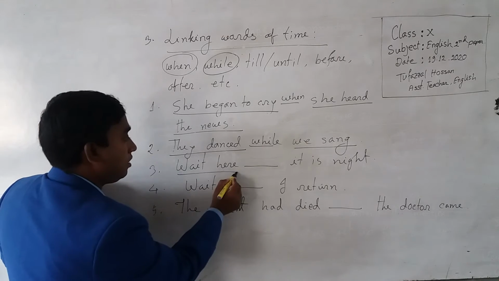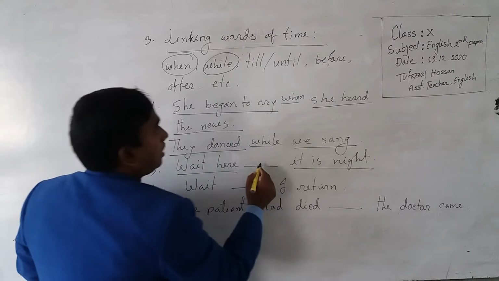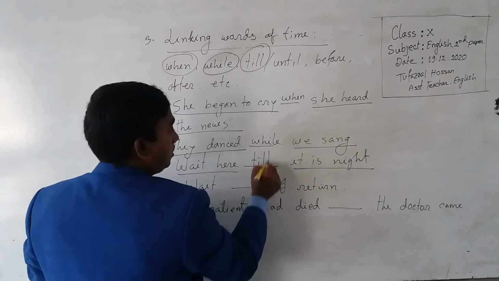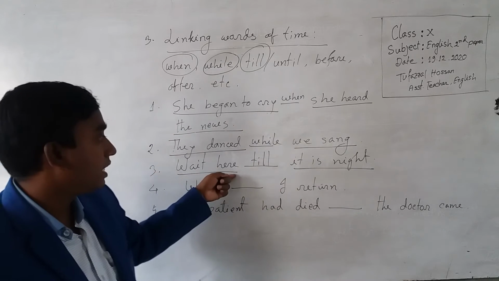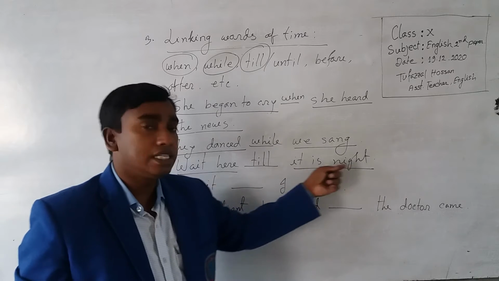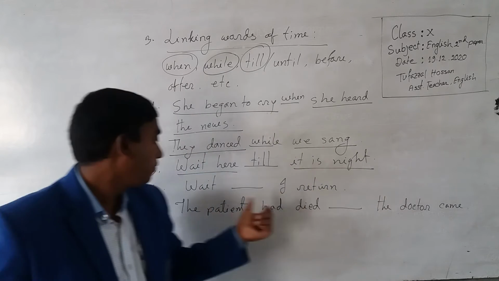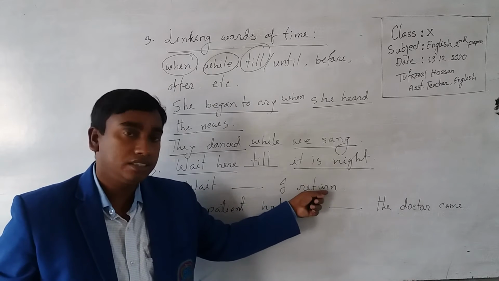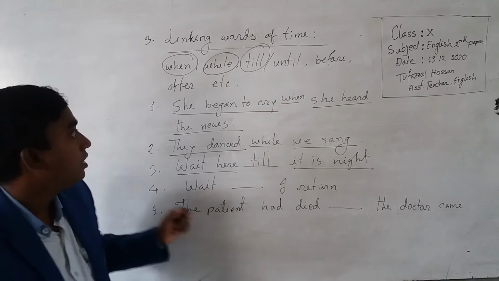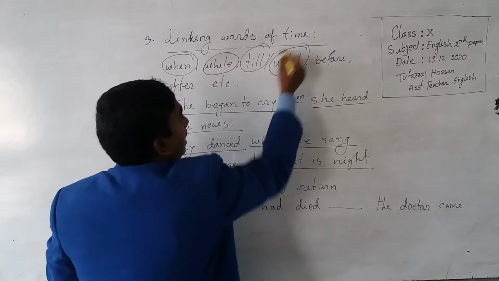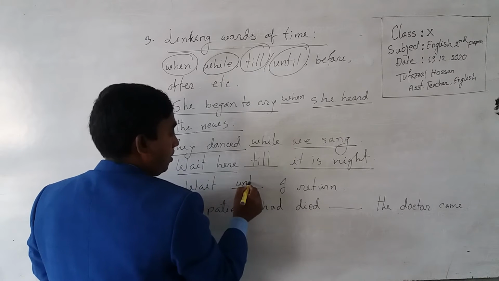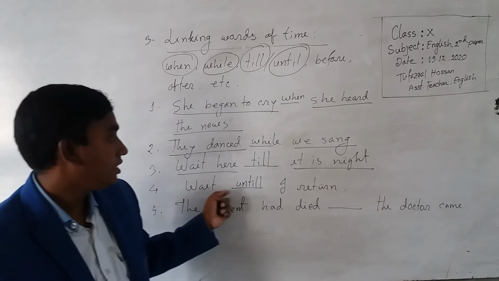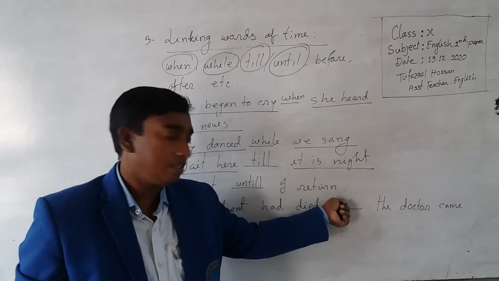Now you have to select till. Wait here till it is night. Number 4, wait, dash, I return. Then you have to select until. Wait until I return.